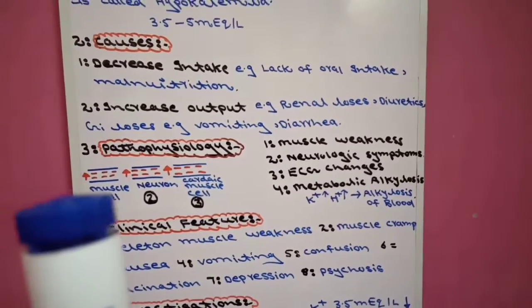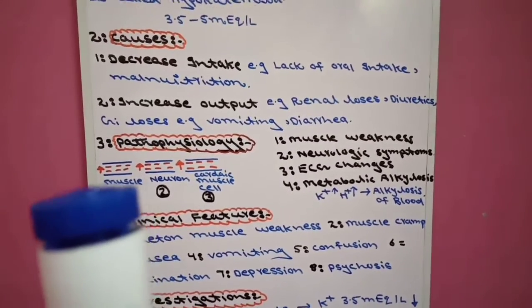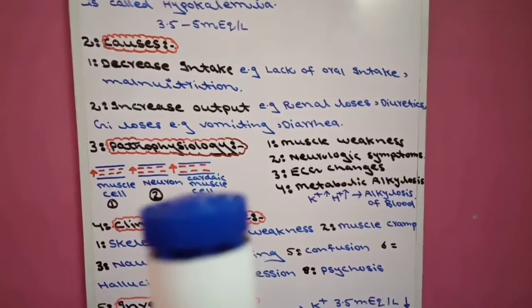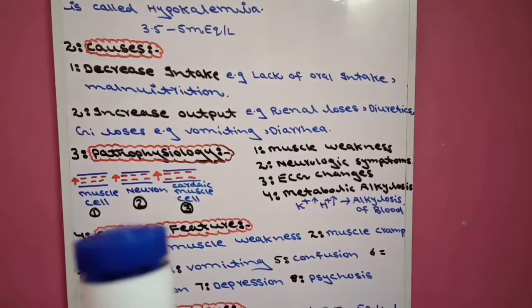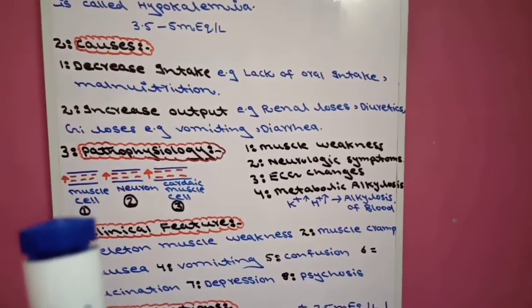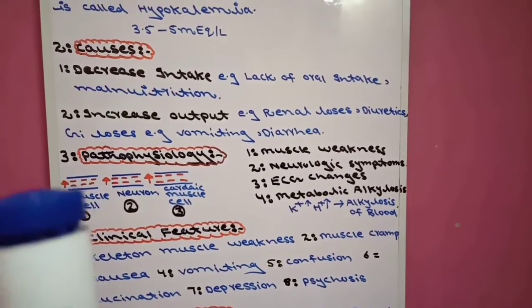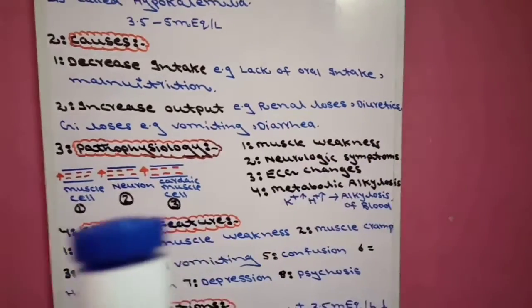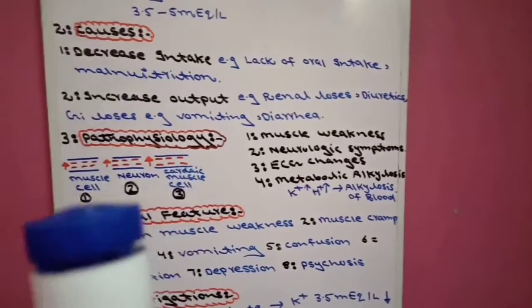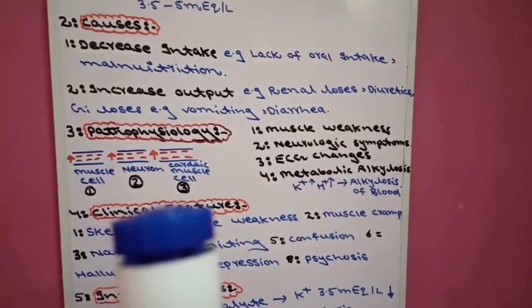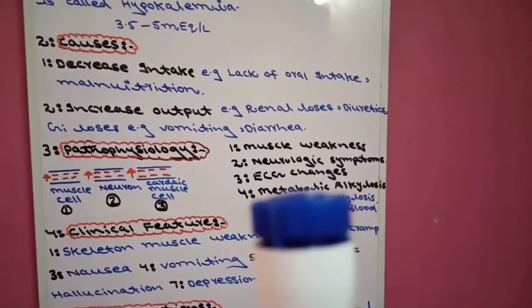The effect of hypokalemia is on three types of cells. Number one, muscle cell. Number two, neuron. Number three, cardiac cell. When the effect occurs on muscle cells, there will be muscle weakness. When the effect occurs on neurons, there will be neurological symptoms. When the effect occurs on cardiac muscle cells, there will be ECG changes.